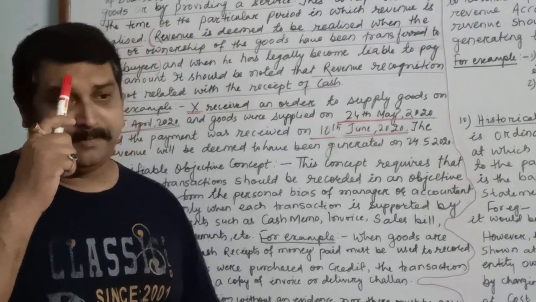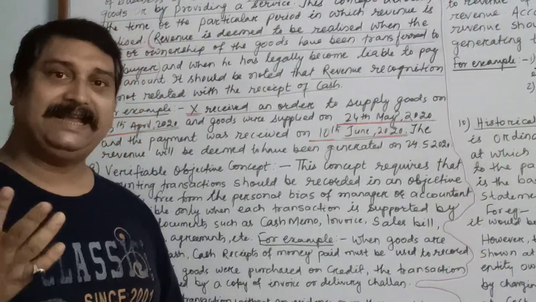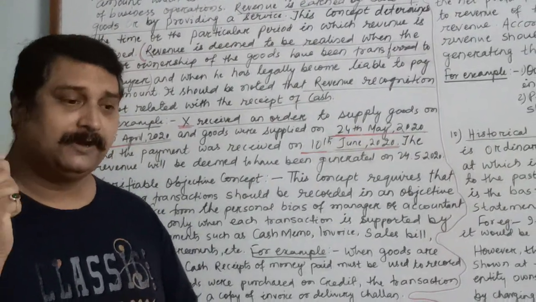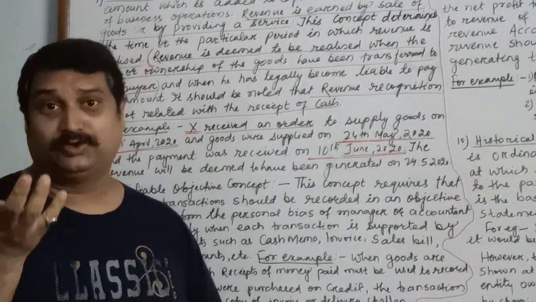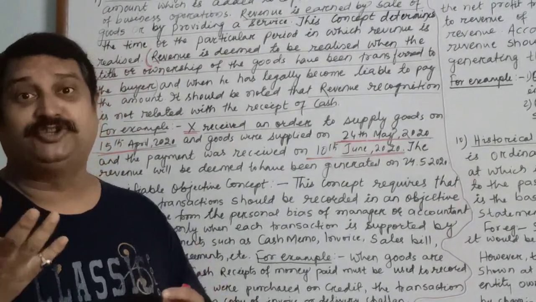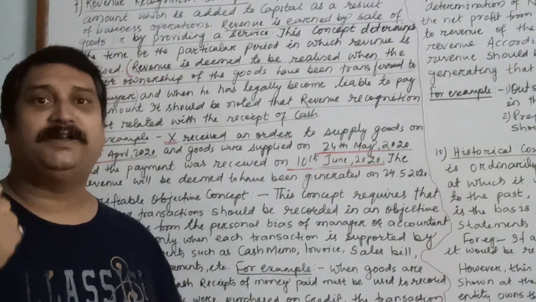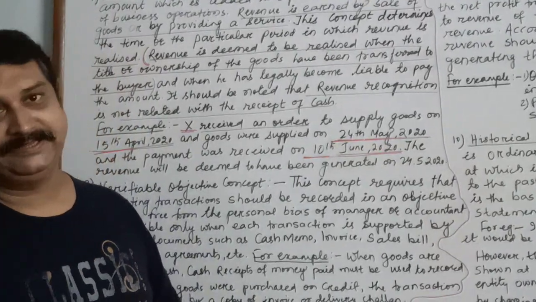Children, in my second video I talked about the basic accounting terms, in which I discussed the proof, the vouchers. Children, vouchers are what? They are nothing but the proof of the transactions taking place.